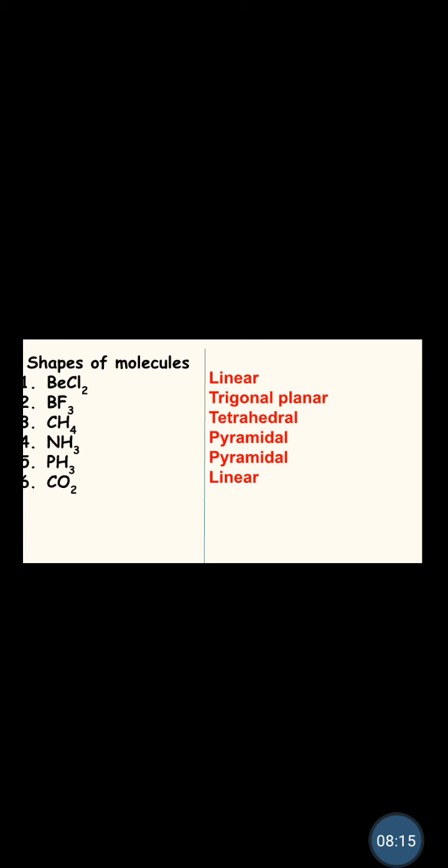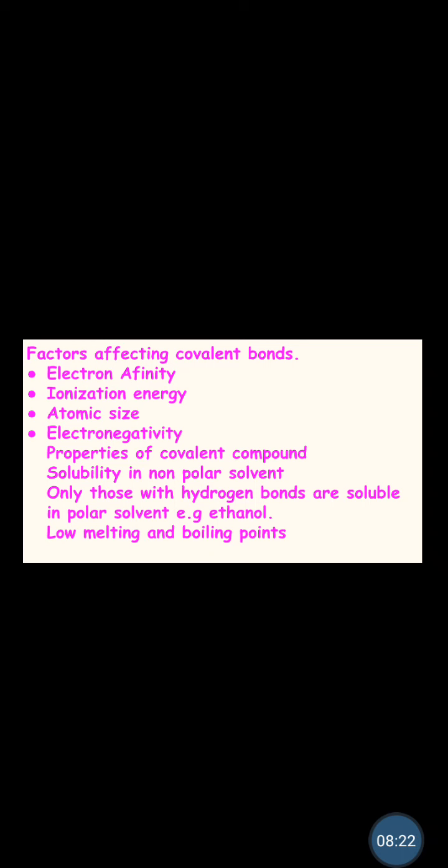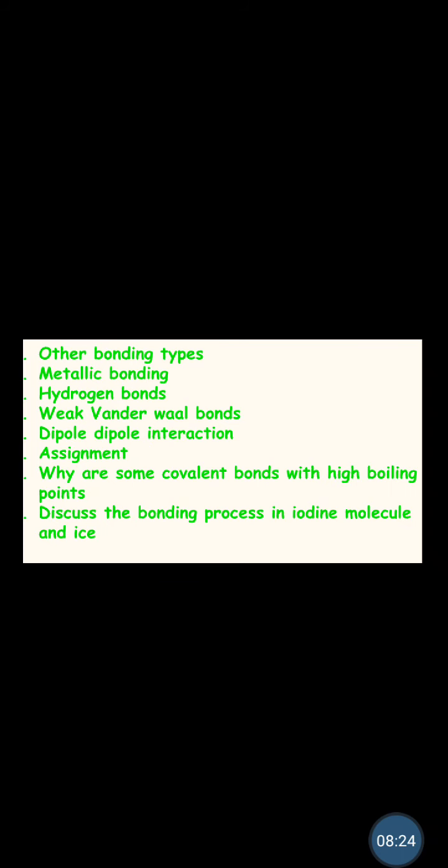All these are a result of the symmetrical and non-symmetrical arrangement of what? Of electrons. Understand? So we have other bonding types, such as metallic bonds, hydrogen bonds, weak van der Waals bonds, dipole-dipole interactions, and so on. So you see, by way of digressing from the concept of bonding, you look at it and ask, what's this concept? How does this apply to everyday life?